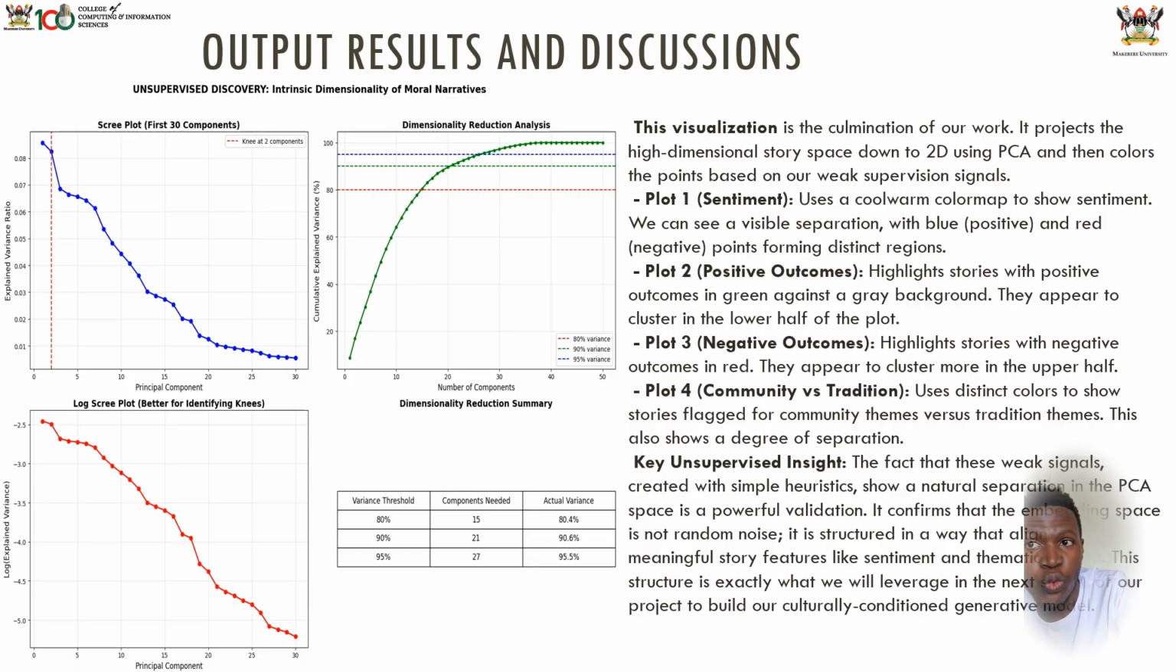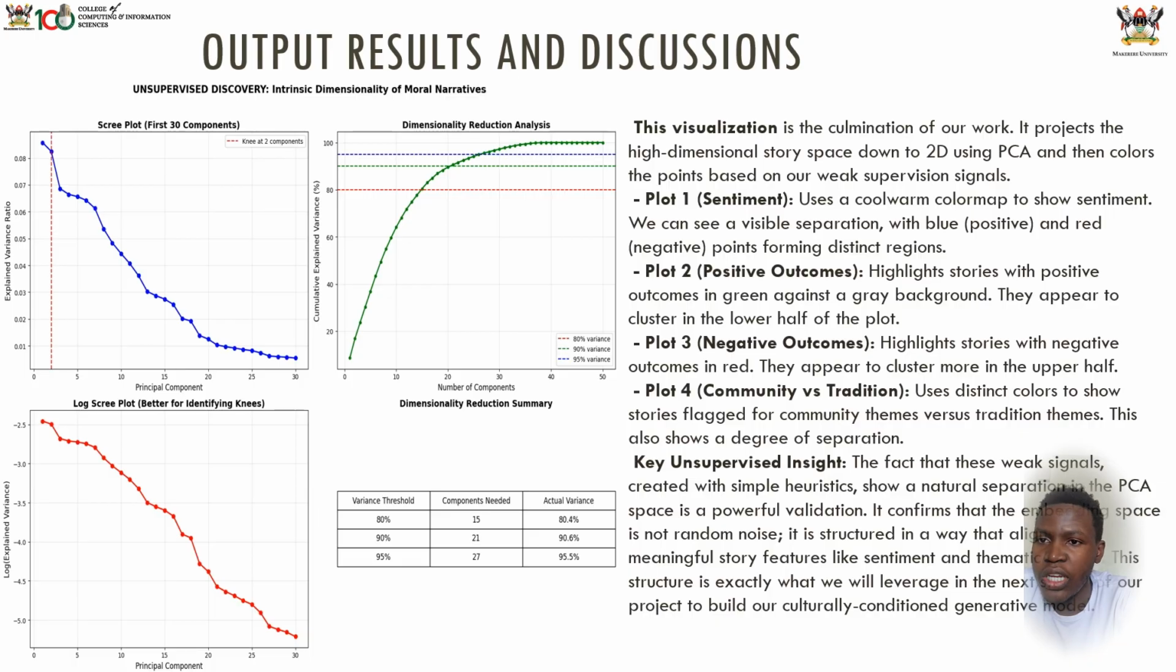As you can see on plot 1, it uses a cool-warm color map to show the sentiment. We can see a visible separation with the blue, which is the positive, and the red, which is the negative points, forming distinct regions. Then when you look at plot 2, it is the positive outcomes. It highlights stories with positive outcomes in green against a gray background. Then they appear to cluster in the lower half of the plot. Then plot 3 is the negative outcomes, which highlights stories with negative outcomes in red. Then they appear to cluster more in the upper half.